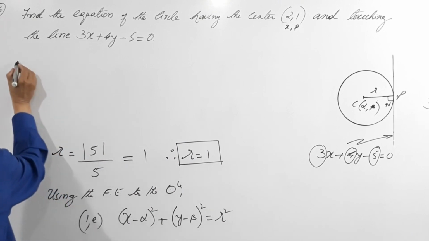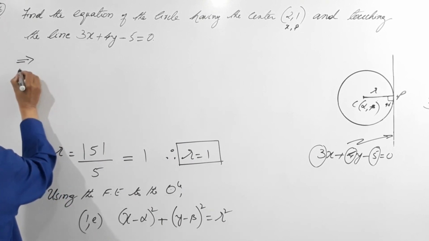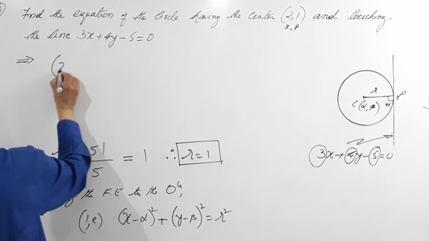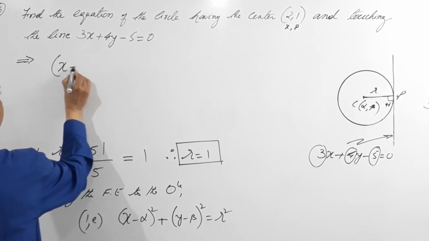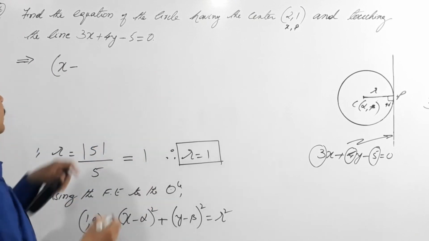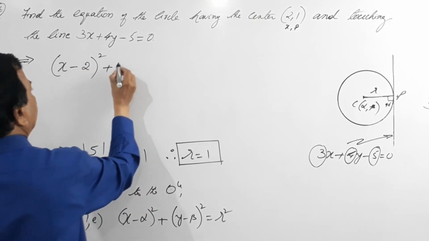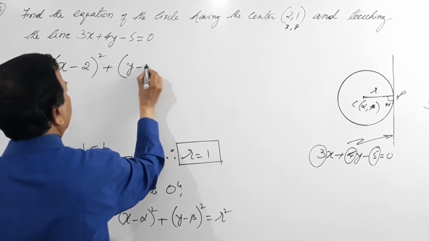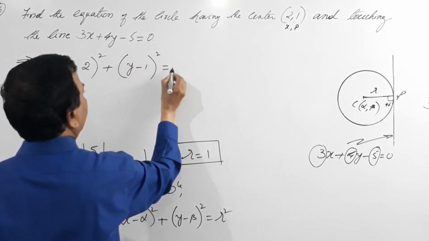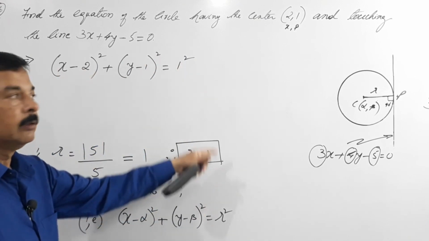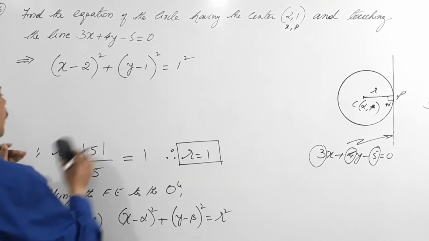So x is how much? That is the formula. Alpha is 2. So x minus 2 the whole square plus y minus 1 the whole square equals 1 square, because r is 1. So that's what we have to find.